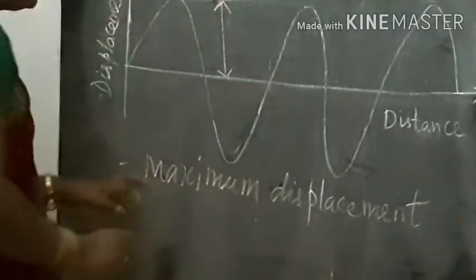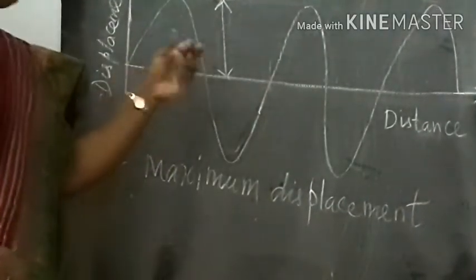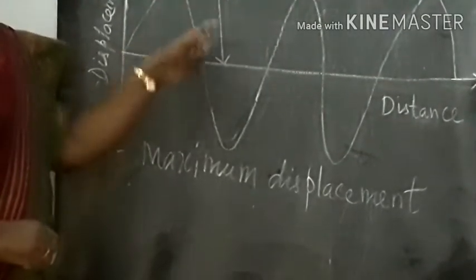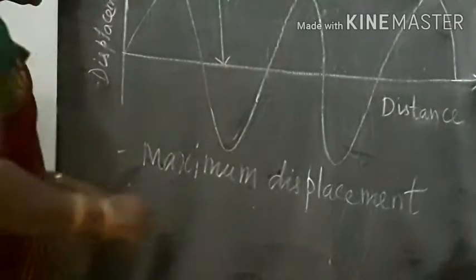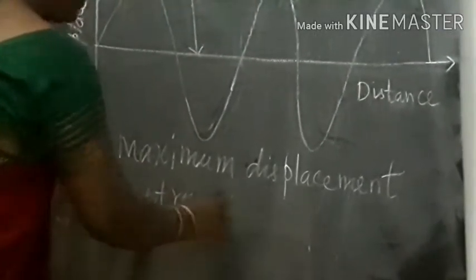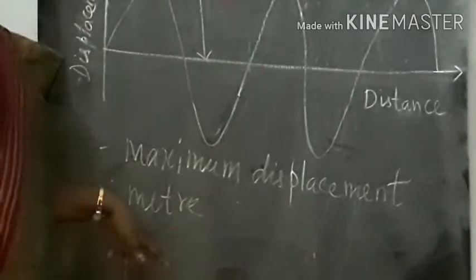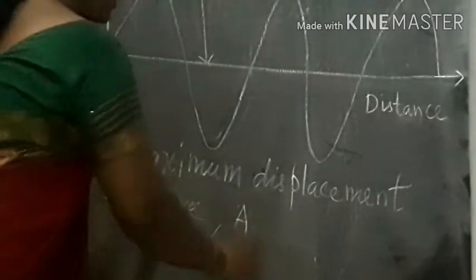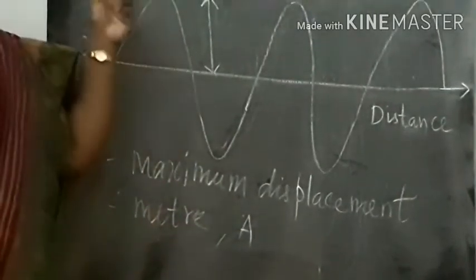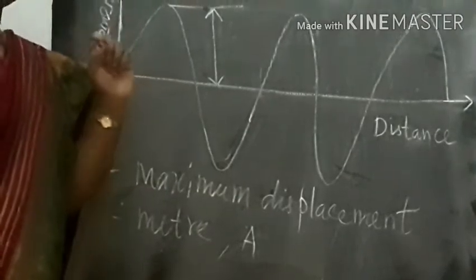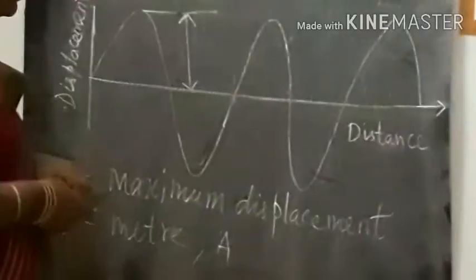Maximum displacement of the particle from the original undisturbed position is called the amplitude, and its unit is meter. The unit for amplitude is a meter, and it is represented with the letter A. So this is one of the characteristics of sound, that is amplitude, which is the maximum displacement by the particle when it travels in a medium.